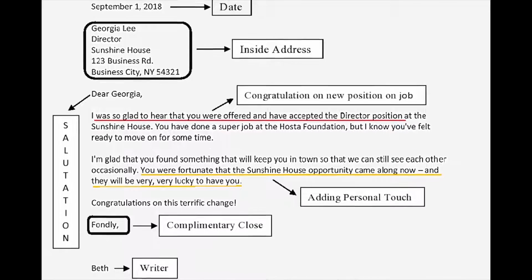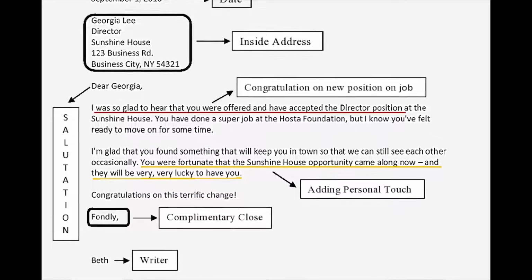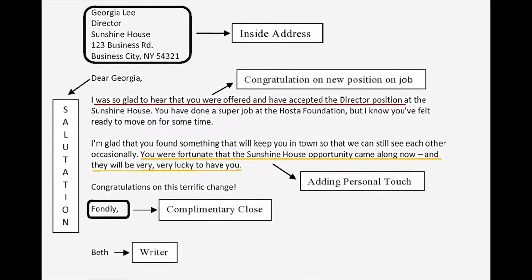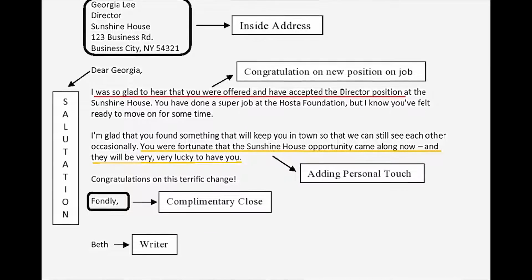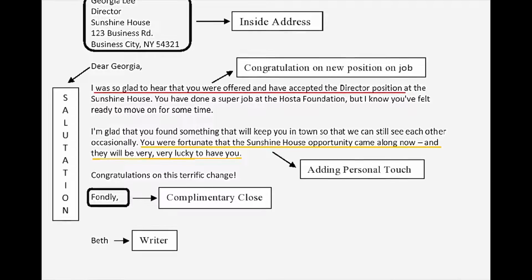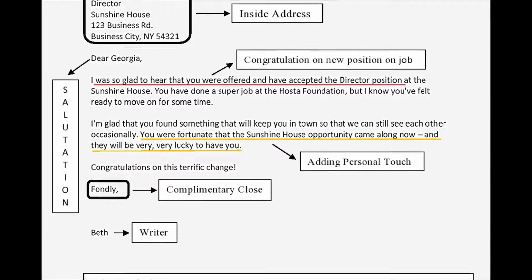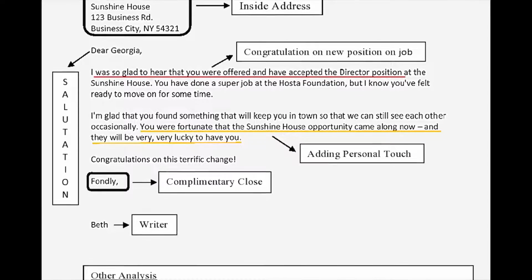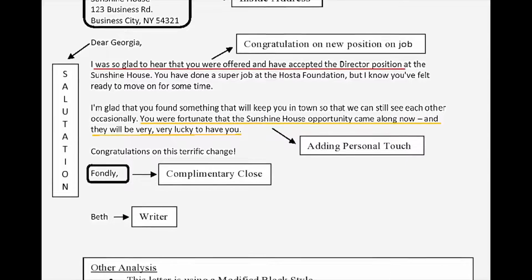And there is some added personal touch to show how the sender feels for the recipient. And the last is the complimentary clause, which is Fondly, a word to address the recipient. And the writer of this letter is Beth.